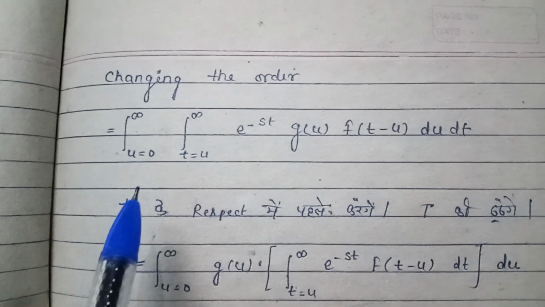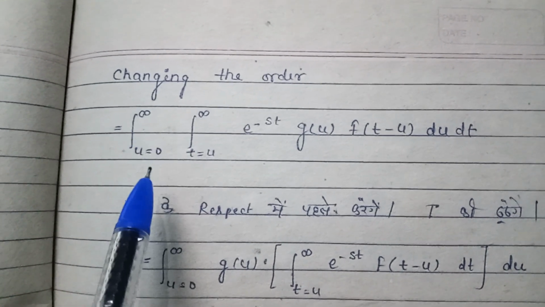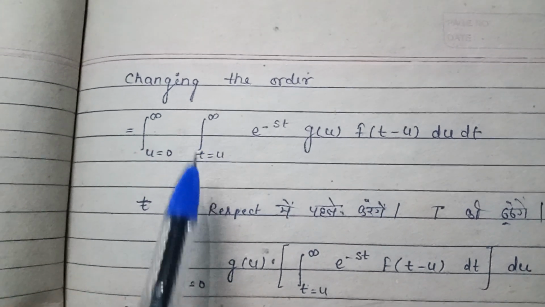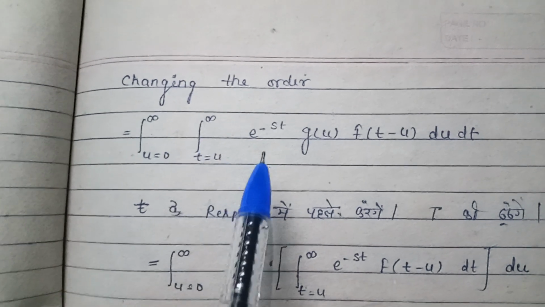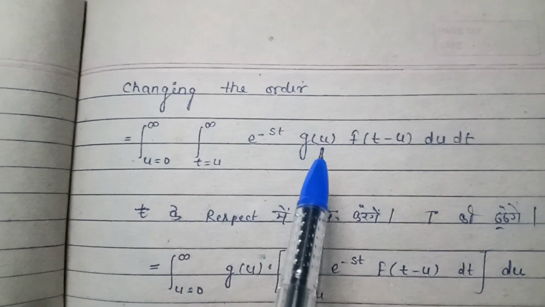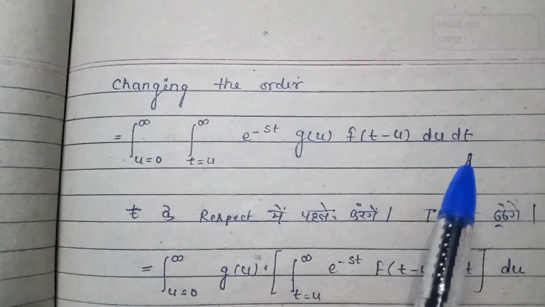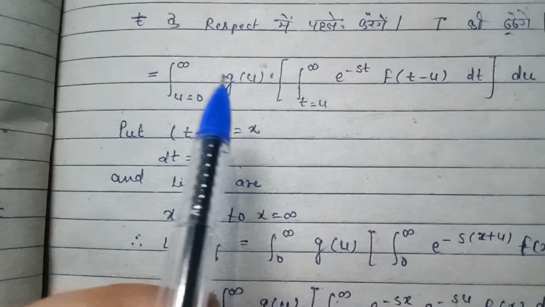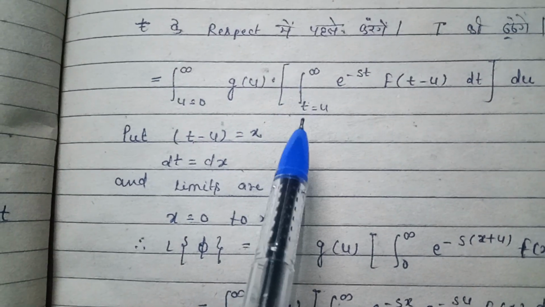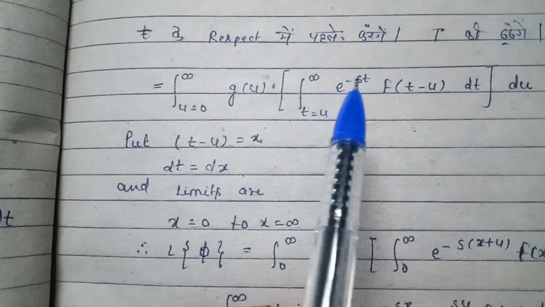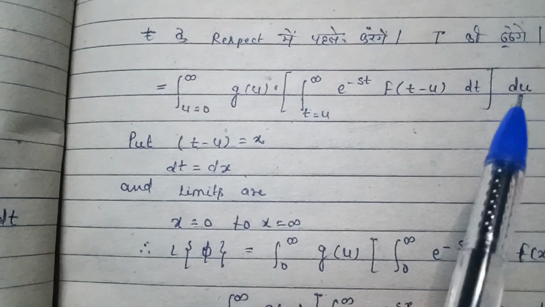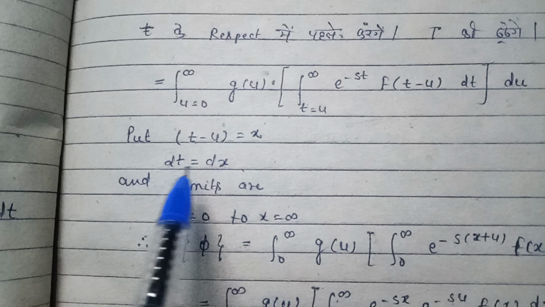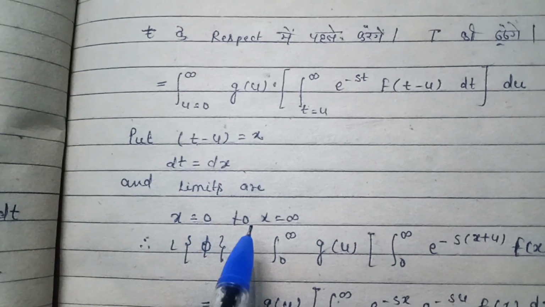Now changing the order, u is equal to 0 to infinity, and t is equal to u to infinity, e to the power minus st g(u) f(t minus u) dt du. Now integration u from 0 to infinity of g(u), bracket, integration t from u to infinity of e to the power minus st f(t minus u) dt, du. Now put t minus u equal to x. On differentiation dt is equal to dx and the limits are x equal to 0 to x equal to infinity.